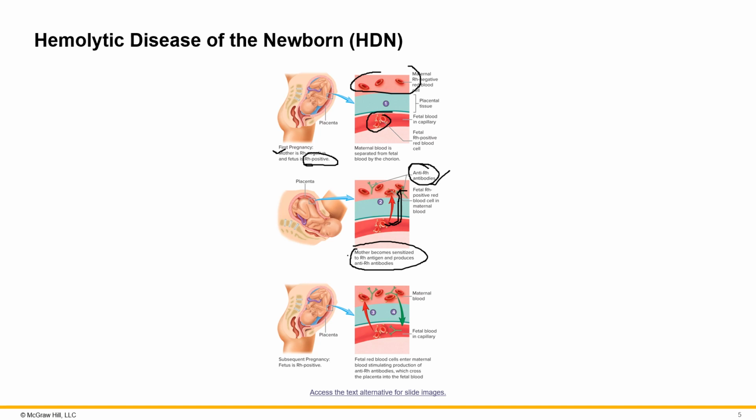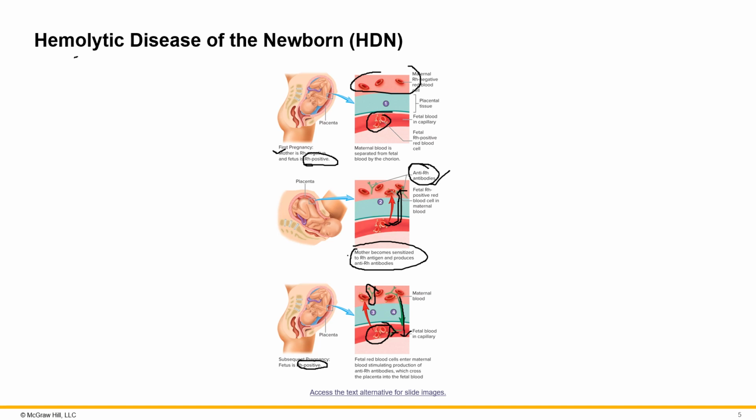In the subsequent pregnancy, the fetus is again Rh positive, the mom is still Rh negative. Now, because the mom already had exposure to antigen D and developed antibodies towards it, maternal blood going through the fetus can cause the antibodies against antigen D, or Rh antigen, to travel to fetal blood and agglutinate fetal red blood cells. And that disease is called hemolytic disease of the newborn.